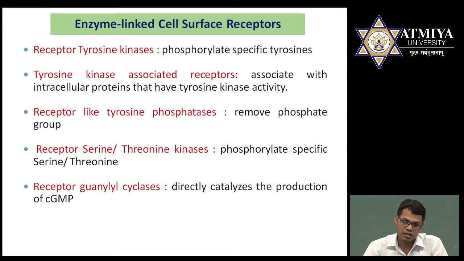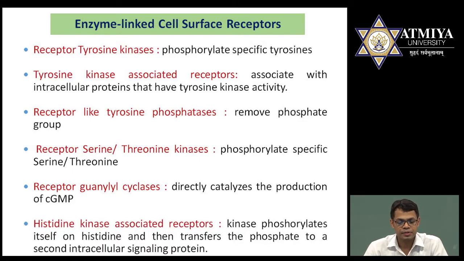As the name is showing here, this is a receptor also, but having guanylyl cyclase activity. This guanylyl cyclase is responsible for the production of the secondary messenger cyclic GMP. So they are catalyzing the production of cyclic GMP, which is acting as a secondary messenger.